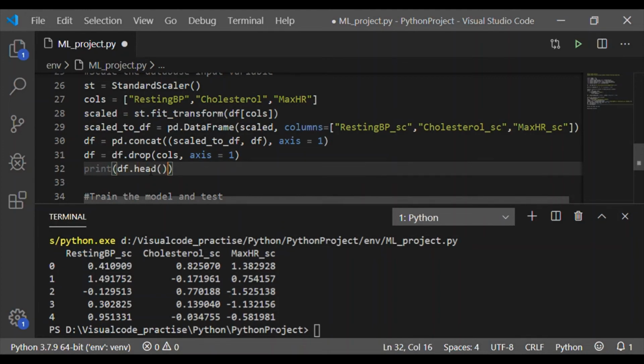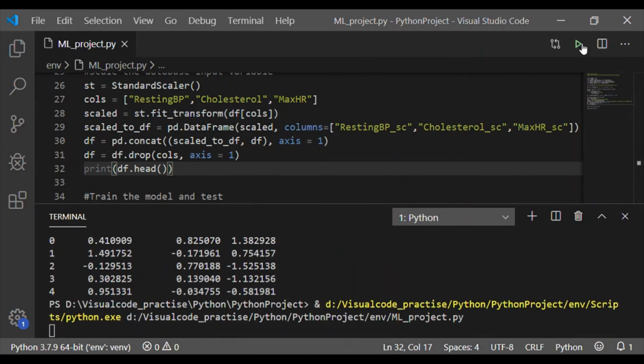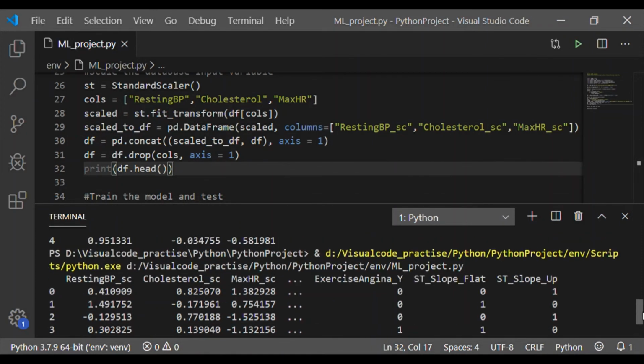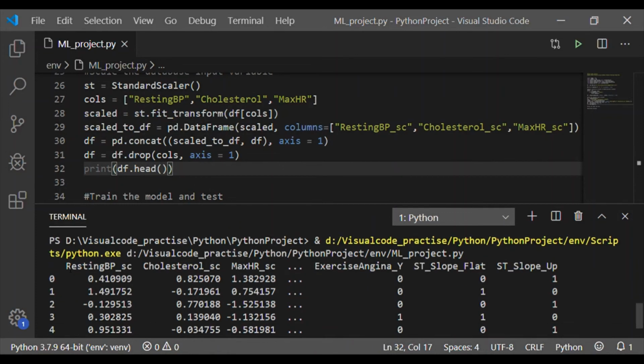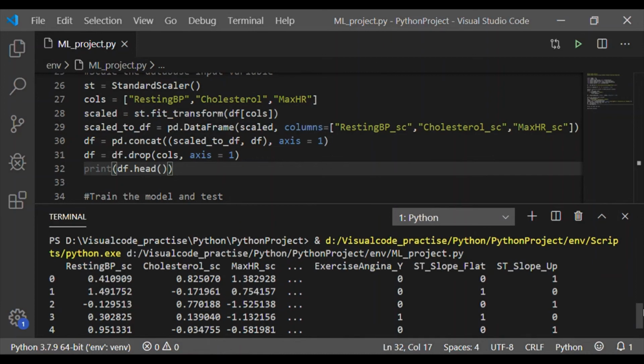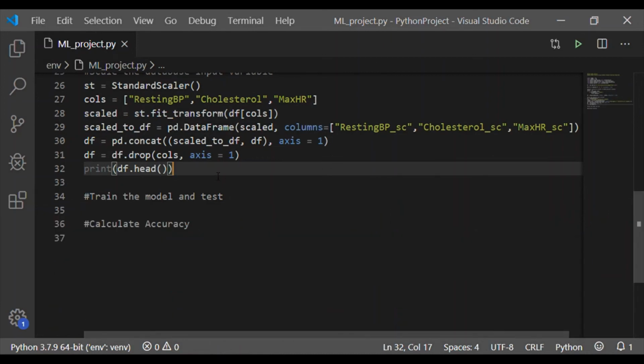So now again we will print our data frame using the head method. We will see the characteristics. We could see that there are 16 columns formed by using get_dummies, and now the first three features are scaled ones and the other variables are as originally formed using get_dummies, which is used for converting the categorical variable into a dummy variable.